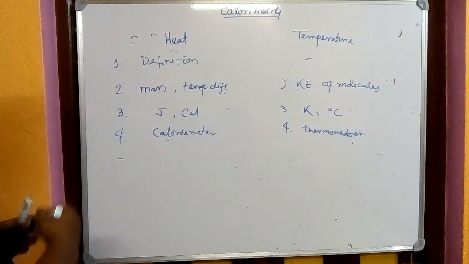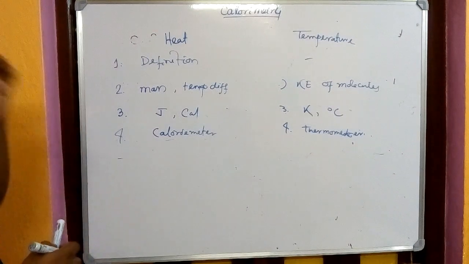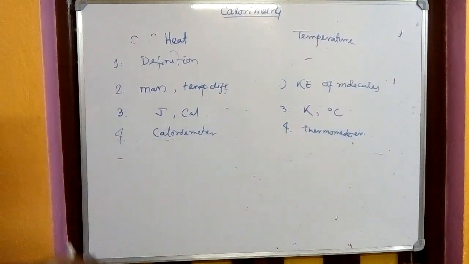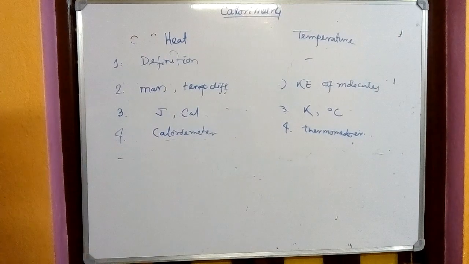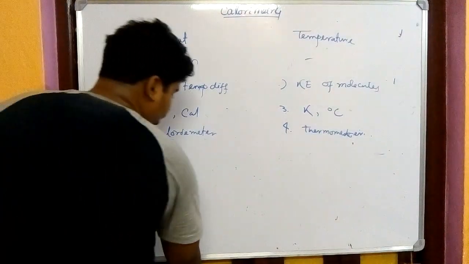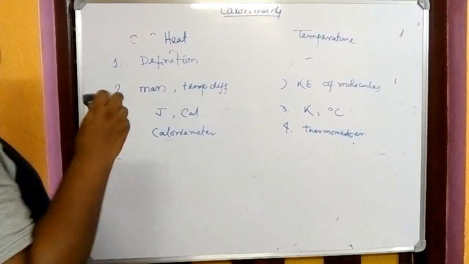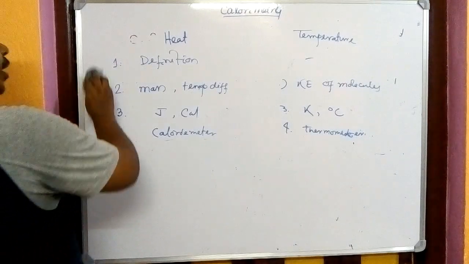Temperature doesn't depend on the internal structure of the body, the fifth one. But heat energy, we have seen, depends on the internal structure, that is the specific heat of the body. Based on that, we are able to differentiate heat and temperature. So heat and temperature are not the same for our body. I just want to introduce that here, but our main target is different, so I'm not going into details. If you read this part, you will be able to understand.